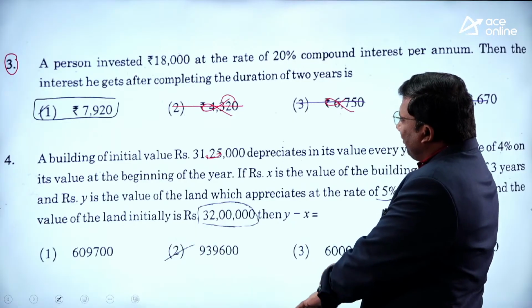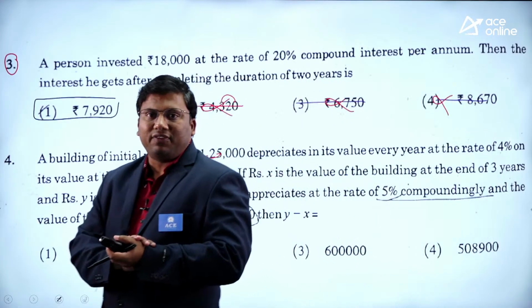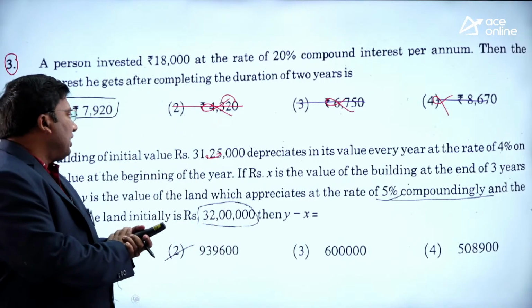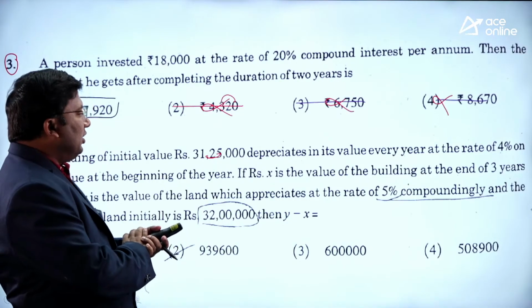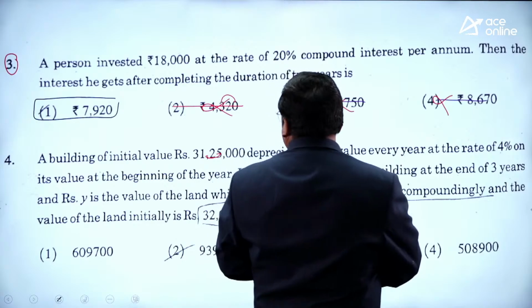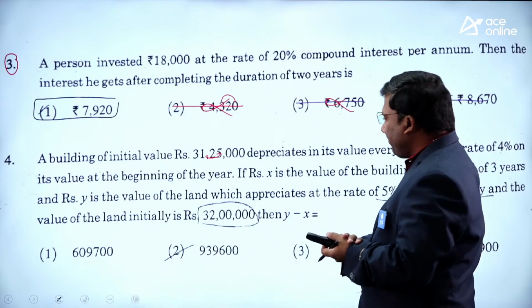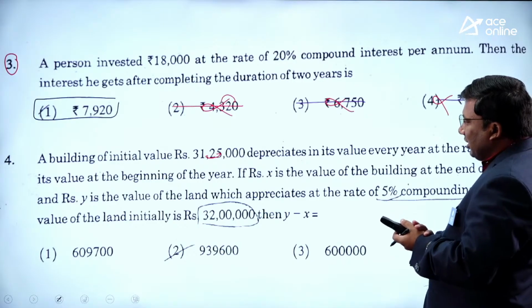A building of initial value 31,25,000 depreciates in its value every year at the rate of 4% on its value at the beginning of the year. If X is the value of the building at the end of 3 years.